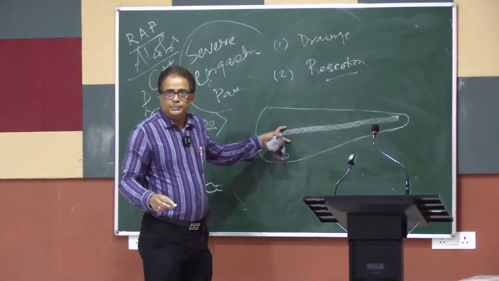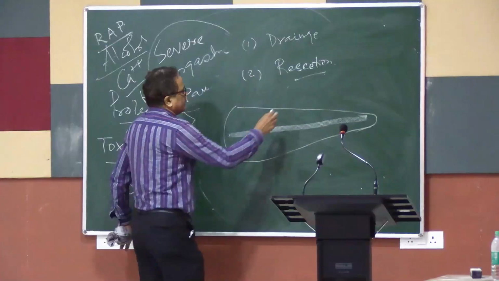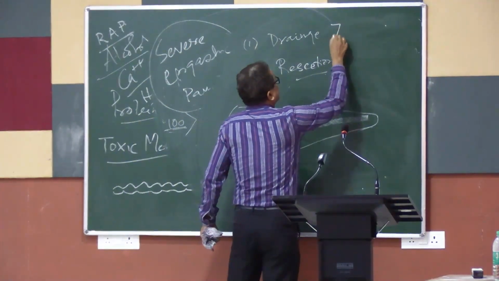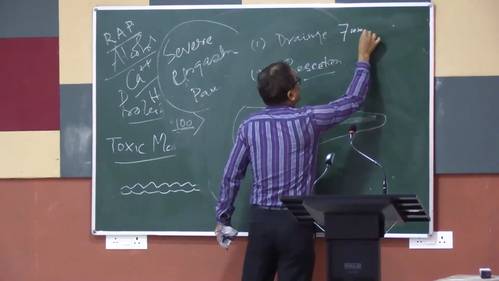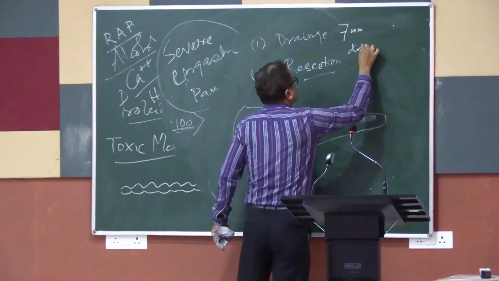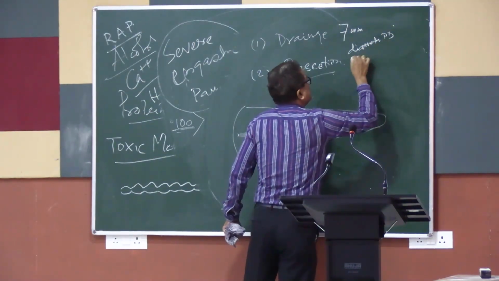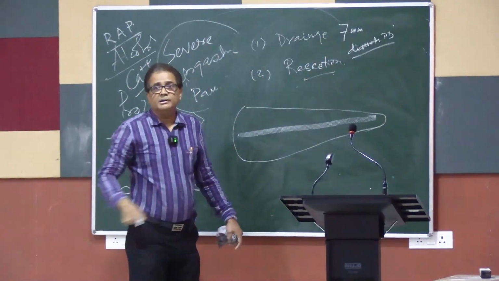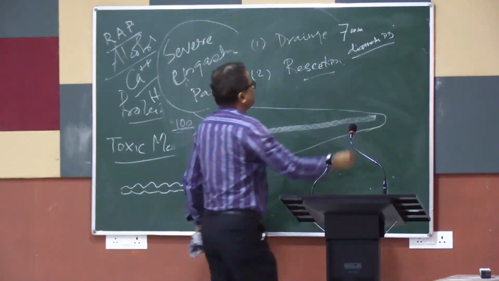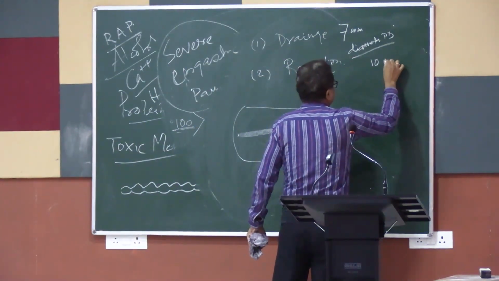You will get that on CT. So the measurement required for drainage is that the diameter of the PD is 7 millimeter minimum, preferably 10 millimeter.